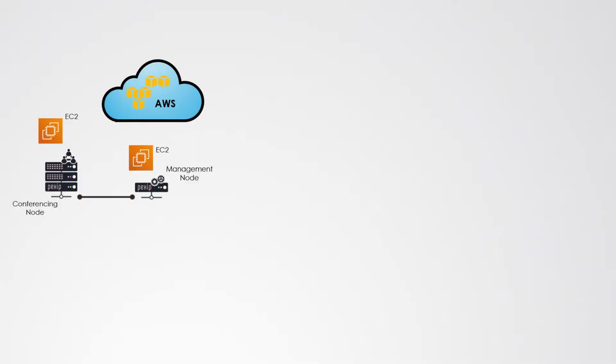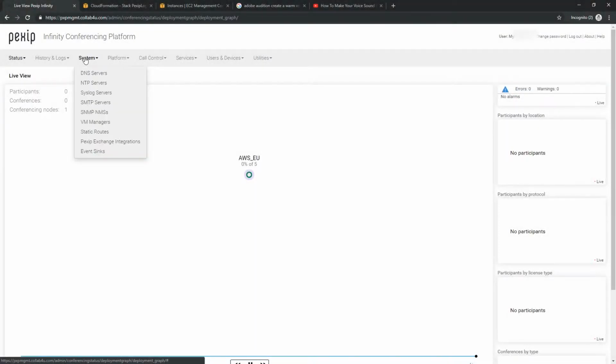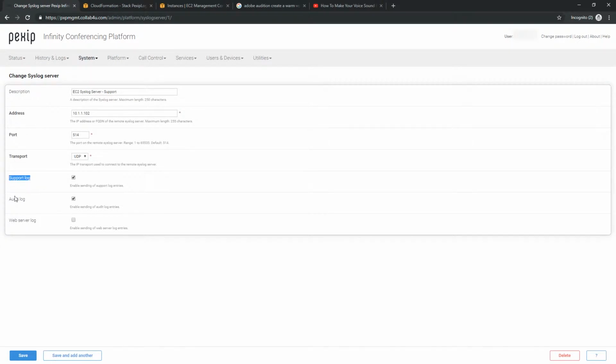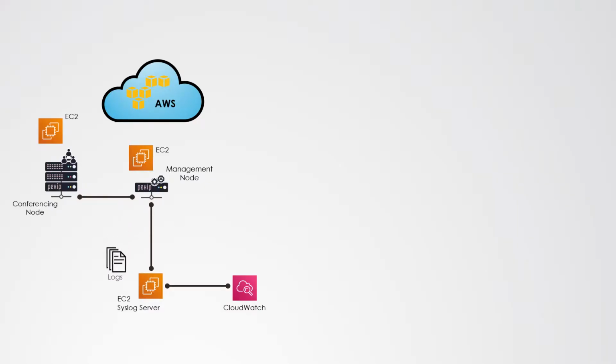The first step to deal with all those logs using AWS services is to send them to CloudWatch Logs. In order to do so, I have set up a Linux syslog server on an EC2 instance, and I set up Pexip Infinity to send both the support logs and audit logs to that EC2 instance. And I install and configure the CloudWatch agent on that Linux VM to send all the logs periodically to CloudWatch Logs to two distinct log groups.